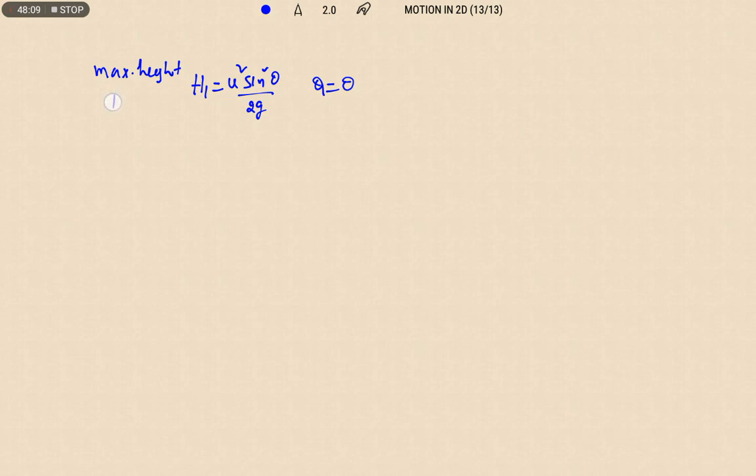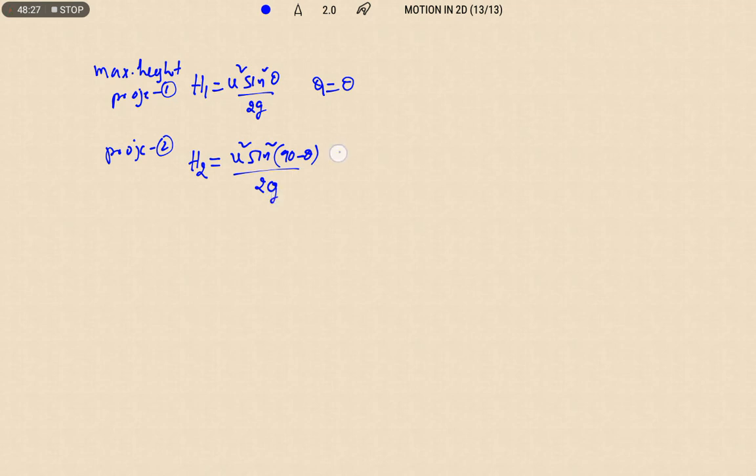For projectile 2, maximum height h2 equals u square sine square (90 minus theta) by 2g, since theta 2 is 90 minus theta. Now let us write this as u square cos square theta by 2g. Number 1, number 2.